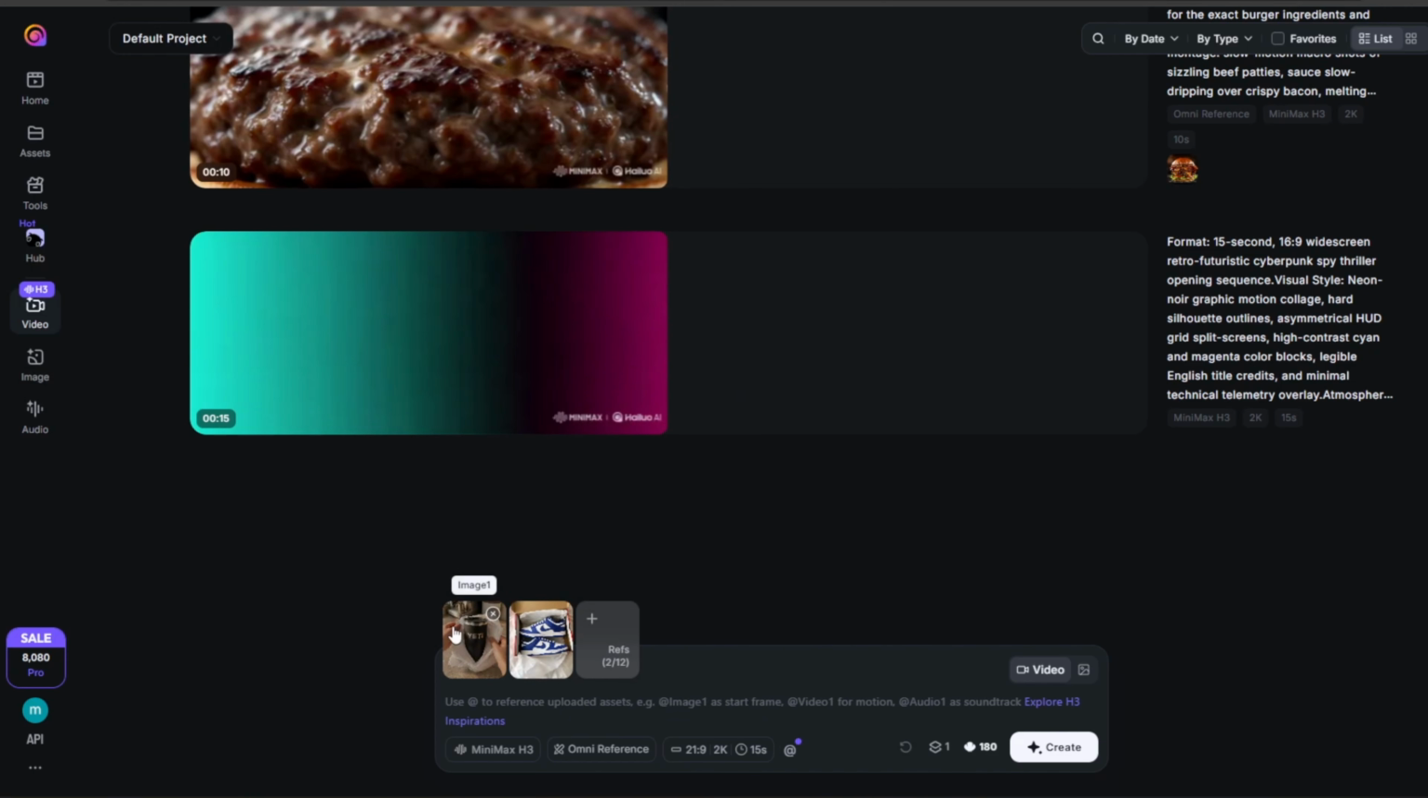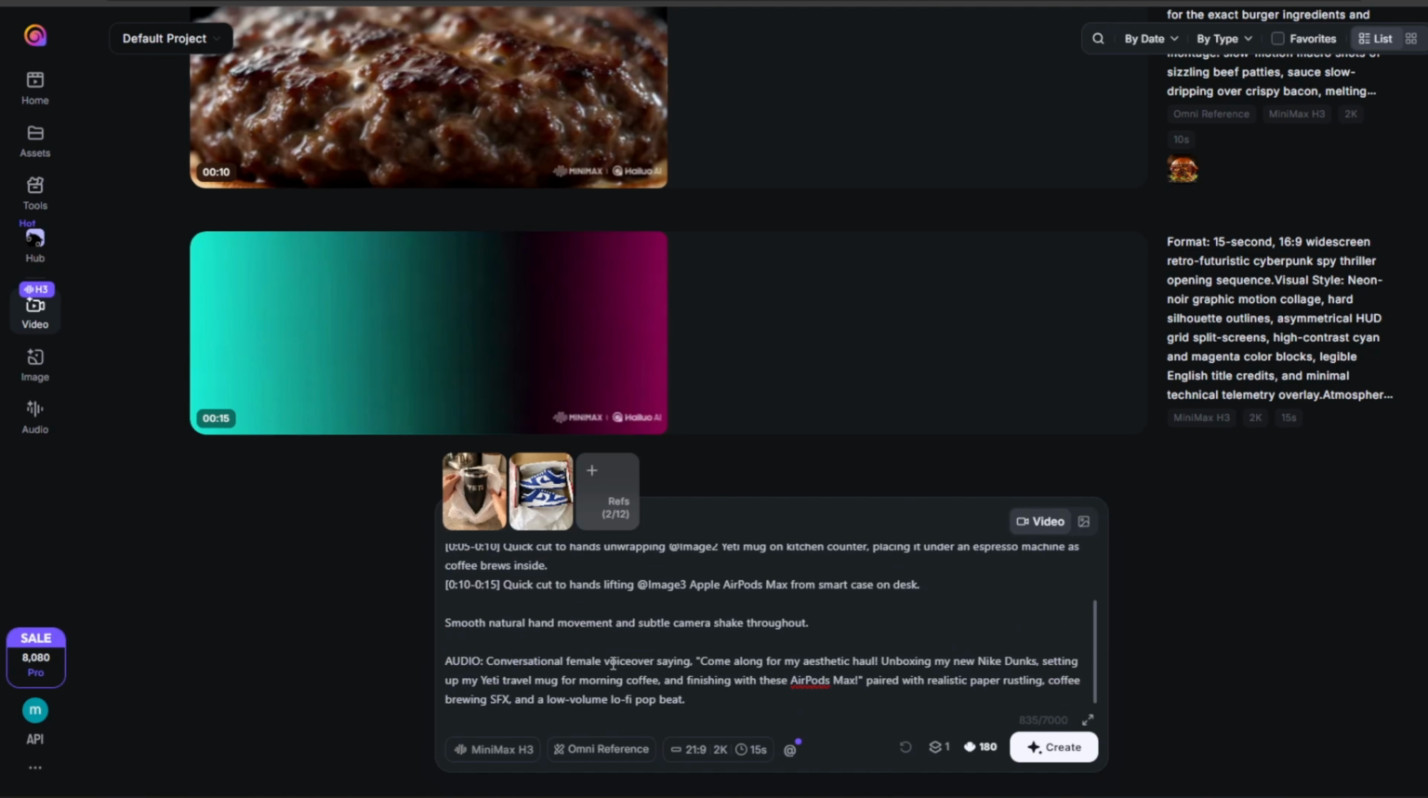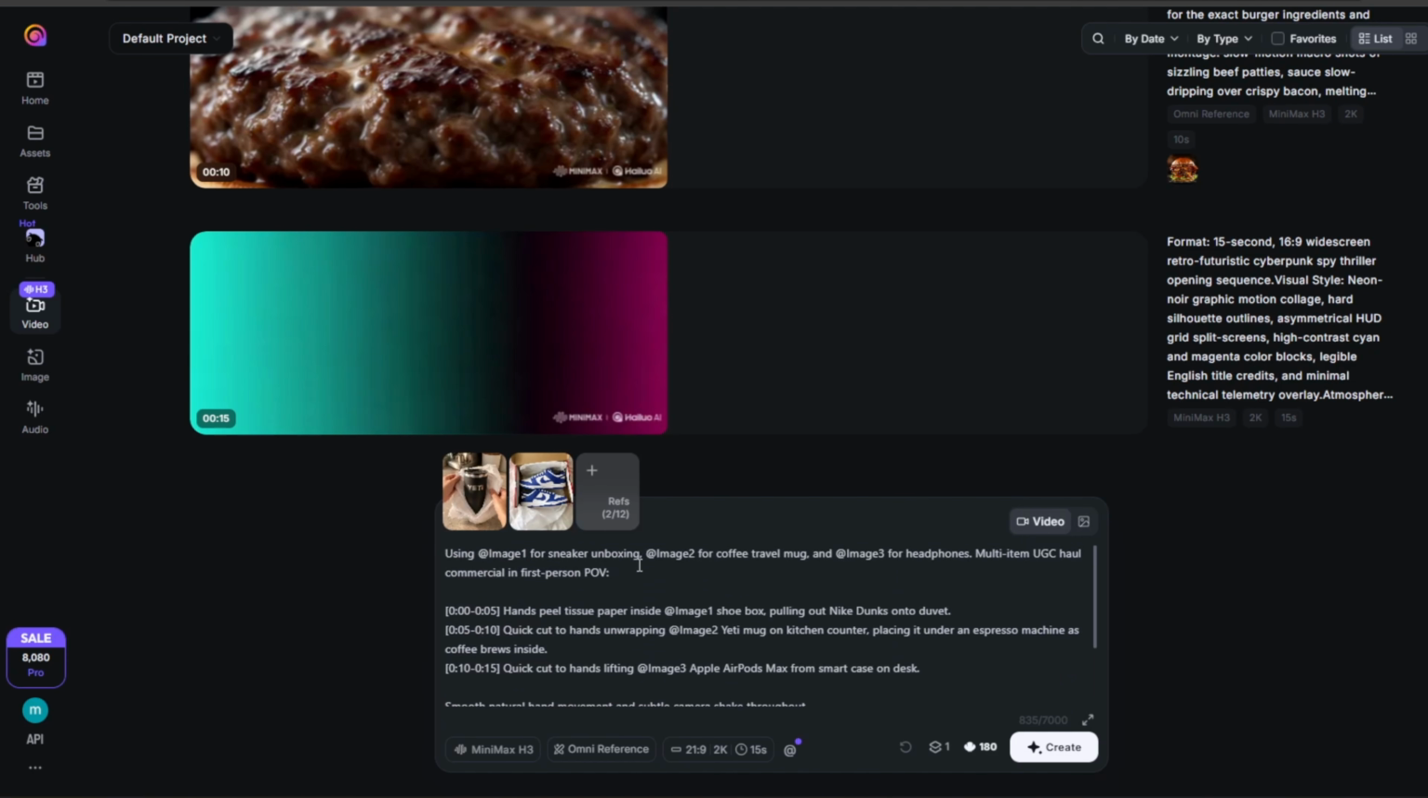But what if you need to animate your own specific real-world products without them morphing into weird AI shapes? That's where MiniMax H3's new Omni Reference engine absolutely changes the game. Instead of just animating one starting frame, you can upload up to 12 different assets at once. Right here in the Hailuo interface, I'm uploading 3 completely separate product photos: a pair of Nike Dunks, a Yeti travel mug, and Apple AirPods Max.